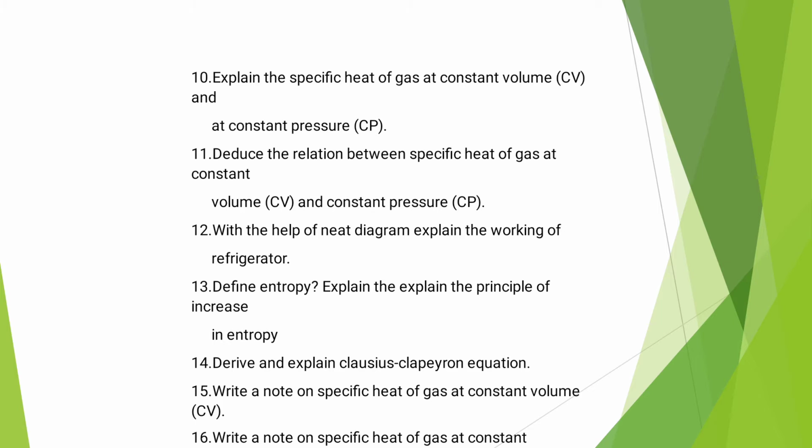Next, move on to the specific heats. Constant volume and constant pressure related to specific heat of a gas, that we have to explain. Then deduce the relation between specific heat of a gas at constant volume and constant pressure. Working of refrigerator, and the Clausius-Clapeyron equation, this is a very important one. Derive and explain the Clausius-Clapeyron equation.